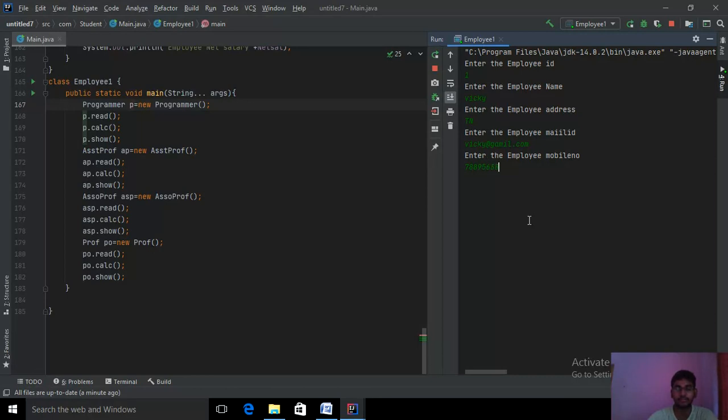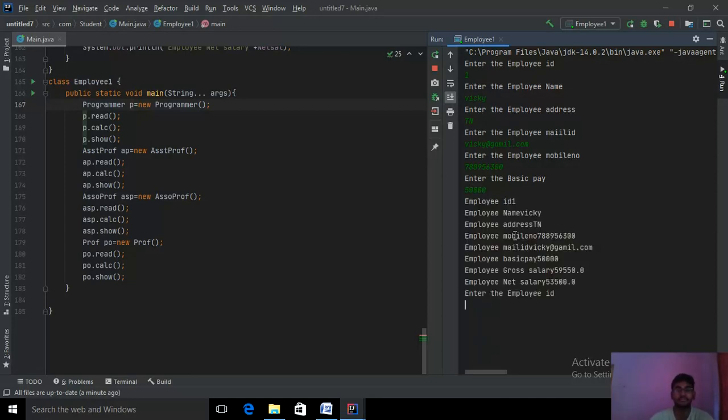It is asking for the basic pay salary. I am giving 50,000. You can see here, for the programmer class, I have given employee ID 1, name Vicky, address Tamil Nadu, mobile number 78897630, mail ID Vicky@gmail.com, basic pay 50,000, and this was the value for the gross salary and net salary. Then it is asking for the employee ID for the assistant professor.